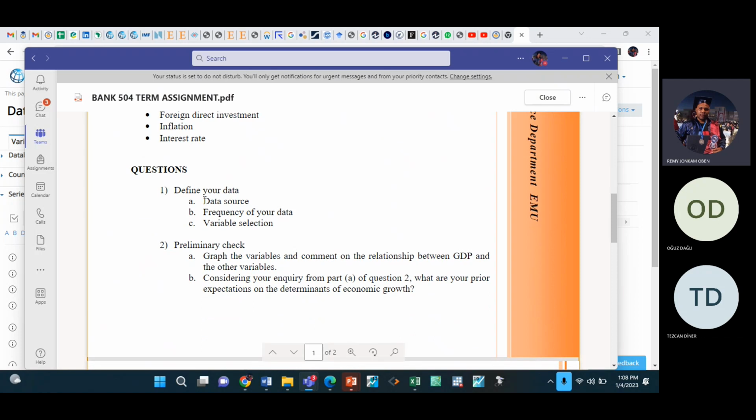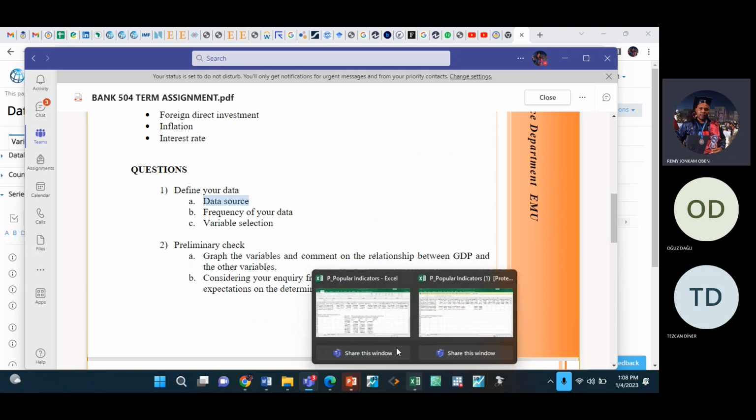Define your data source. You should explain where you got the data from. So the source is just World Development Indicators of the World Bank. That's the source. But you should also define the data. How can you define your data?